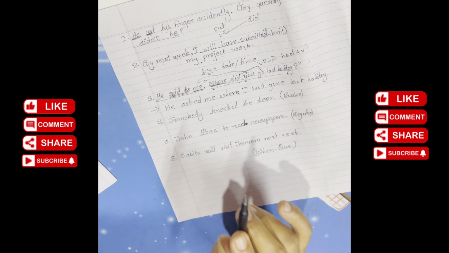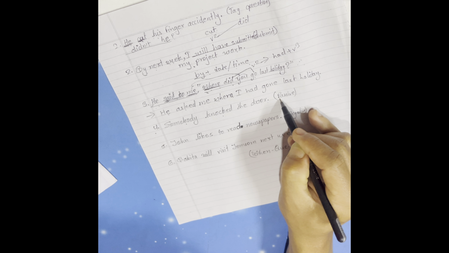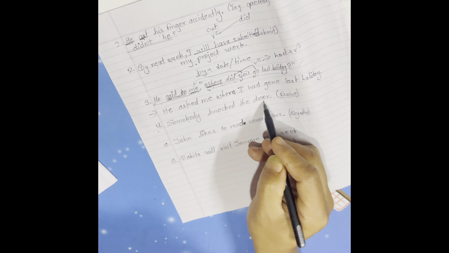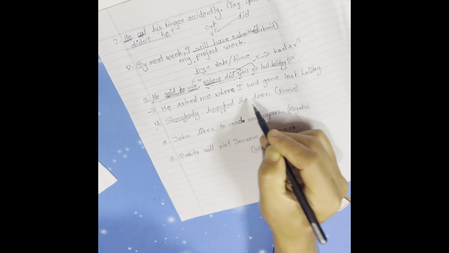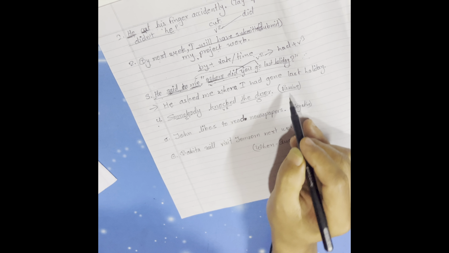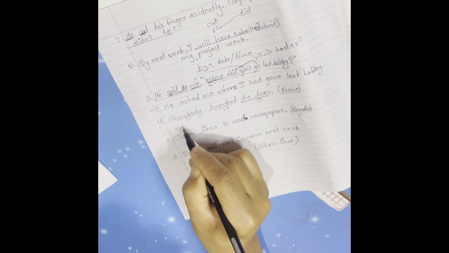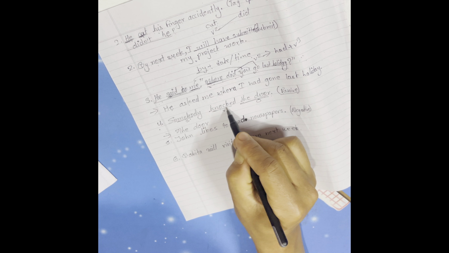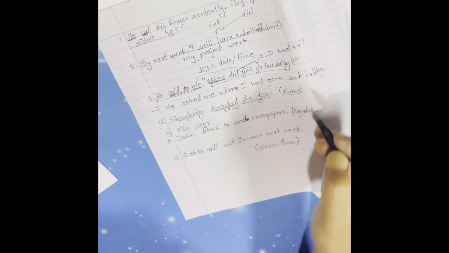Now, let's move to question number 4. Somebody knocked the door. We need to change this active into passive. Somebody is the subject. Knocked is verb 2. The door is the object. So, while changing the sentence into passive, at first we need the object. So the object is the door. So let's write here the door. And knocked is a verb 2. And verb 2 has two be verbs. What are the be verbs?